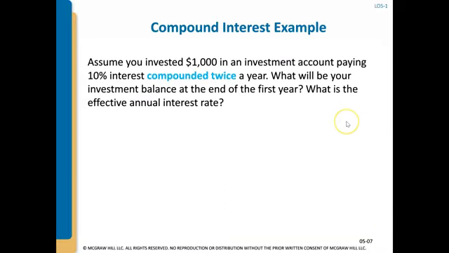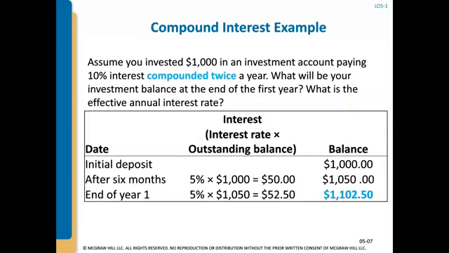So assume that you invested $1,000 in an investment account paying 10% interest compounded twice a year. What will be your investment balance at the end of the first year, and what is your effective annual interest rate? Because we're compounding twice a year, we have 2 periods a year, so we have to cut our interest rate in half, or divide by 2.